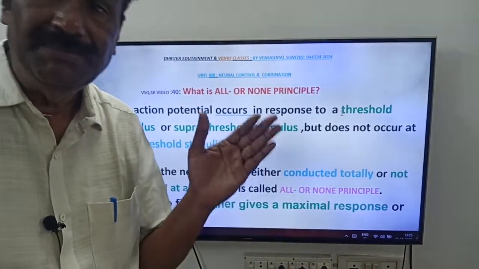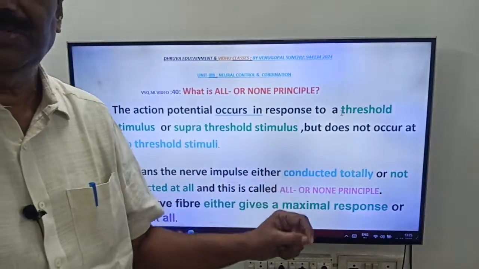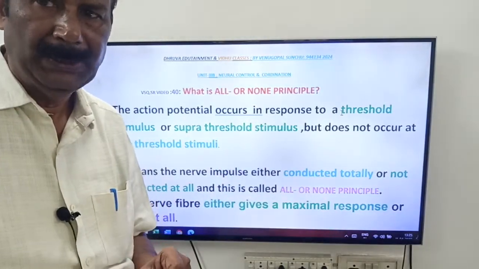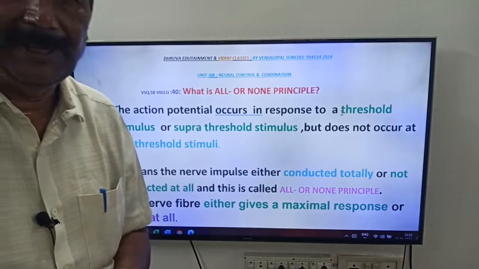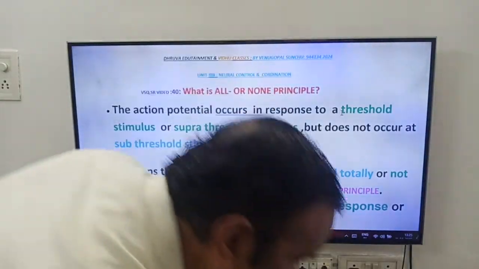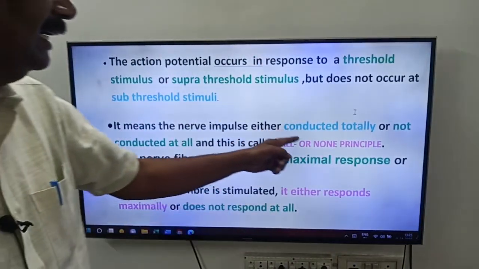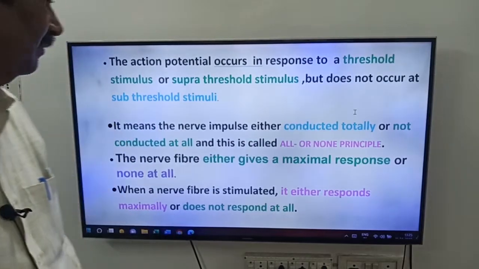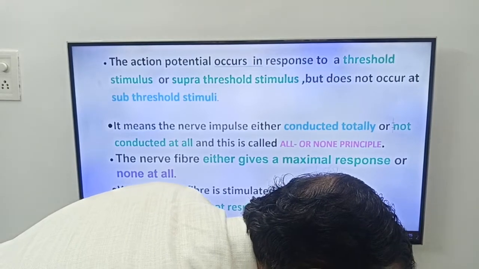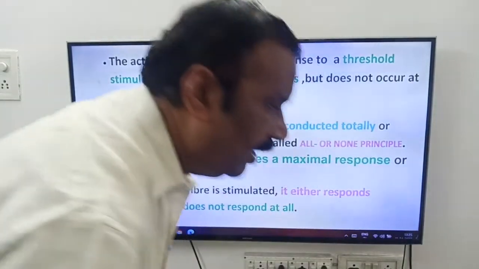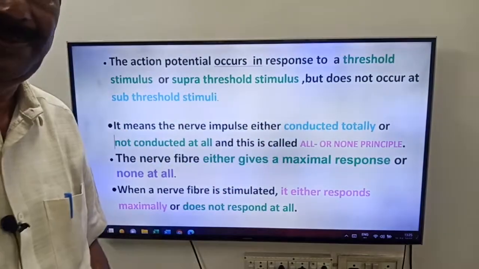A nerve cell can respond to threshold stimulus and supra-threshold stimulus, but it does not respond to sub-threshold stimuli. Now, what does it mean? A nerve impulse is either conducted totally or not conducted at all, and this is called the all or none principle.